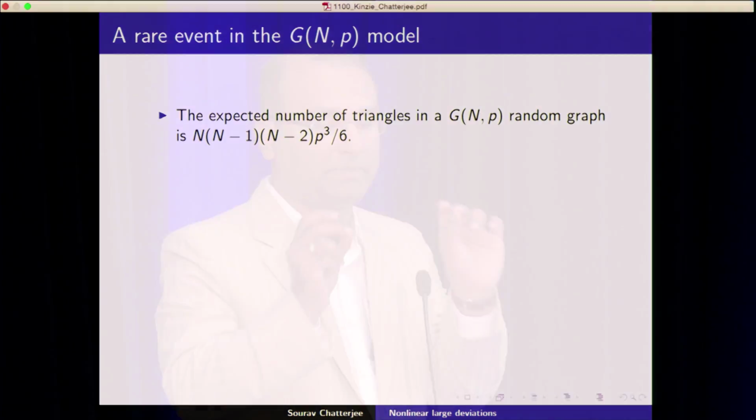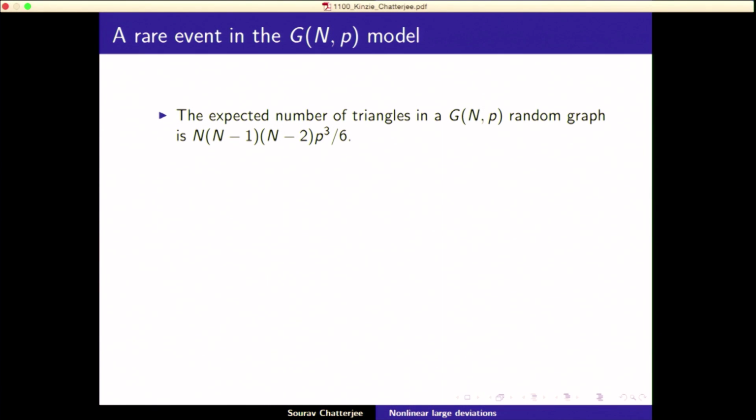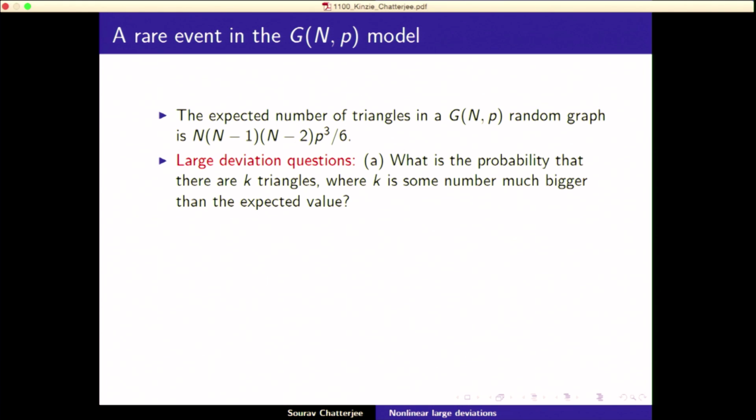Okay, and you consider a simple object, which is the number of triangles, the number of triplets of people who are all friends with each other. And there's an easy computation. You can compute the expected value of the number of triangles in this graph, you can exactly write it down. So there's n choose 3 total possible triangles, and each of them is actually a triangle in the graph with probability p cubed, and so on. So now the large deviation question is, what is the probability that there are k triangles where k is some number much bigger than this expected value?